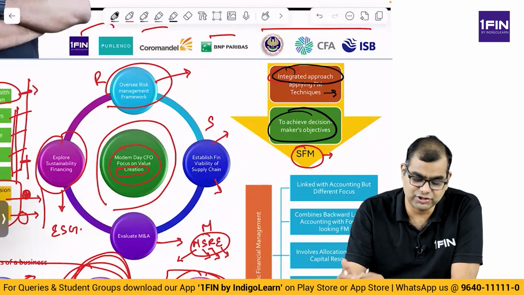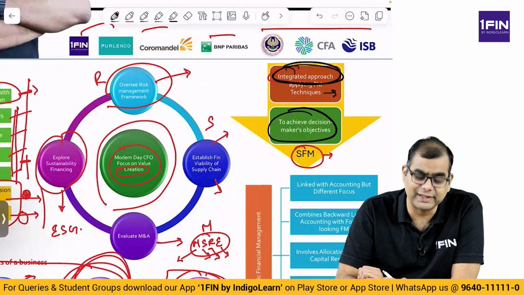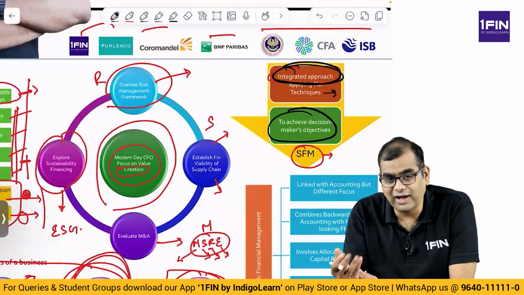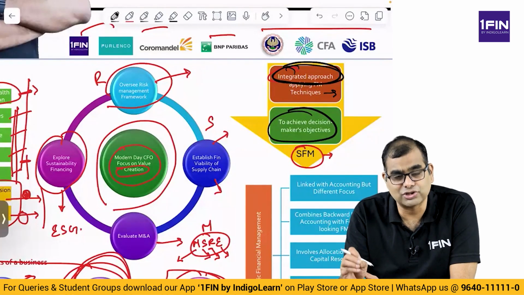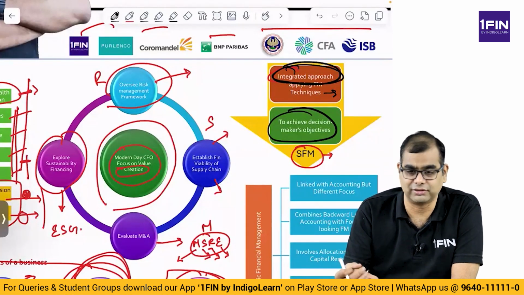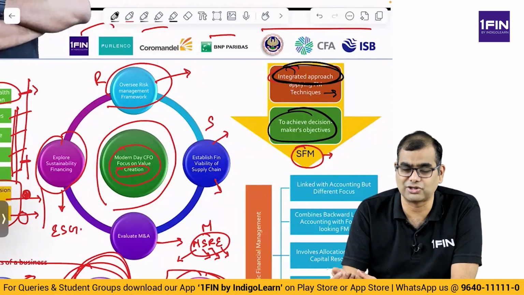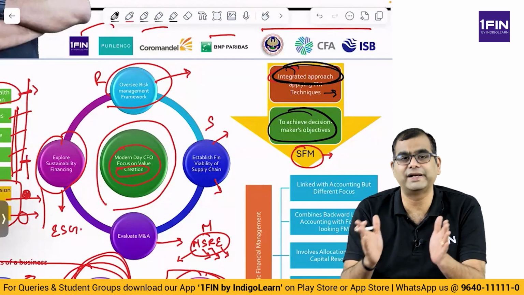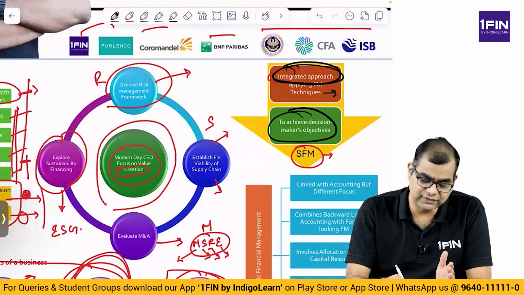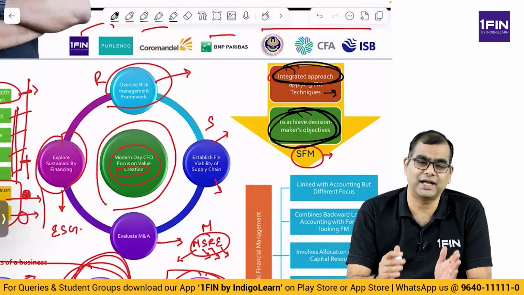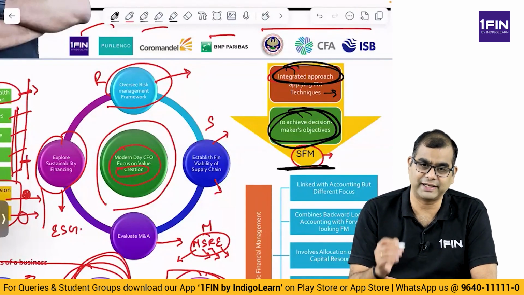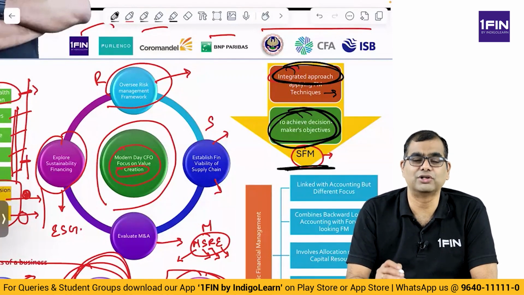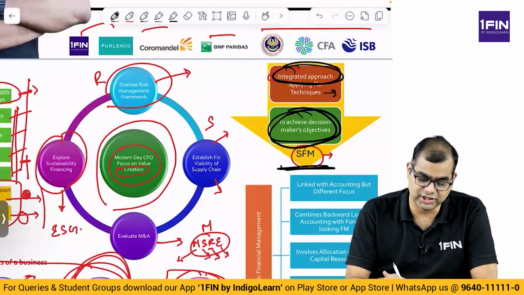Now, in order to achieve these goals, you apply the financial management techniques of raising money, you invest money, evaluate projects, then continuously monitor the projects. Then if something is working, see if more investment can be made. If something is not working, see if disposal has to be made. You do all these techniques of financial management in an integrated manner in order to achieve the original objectives. That process is known as strategic financial management. That entire process of applying an integrated approach, by applying financial management techniques to achieve the goals or objectives of a decision maker, is known as strategic financial management.